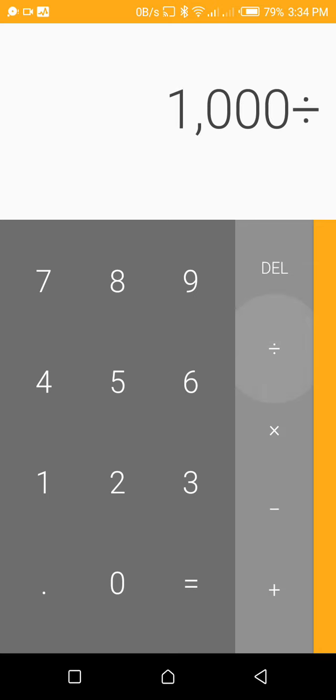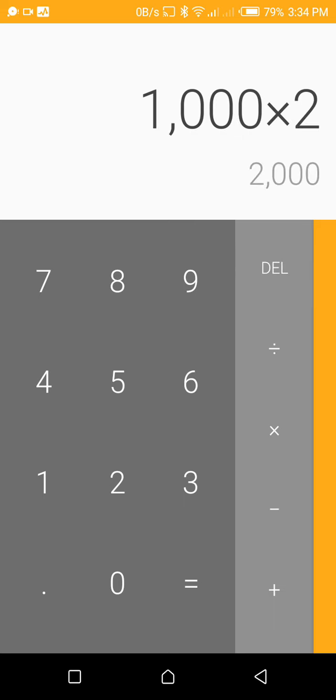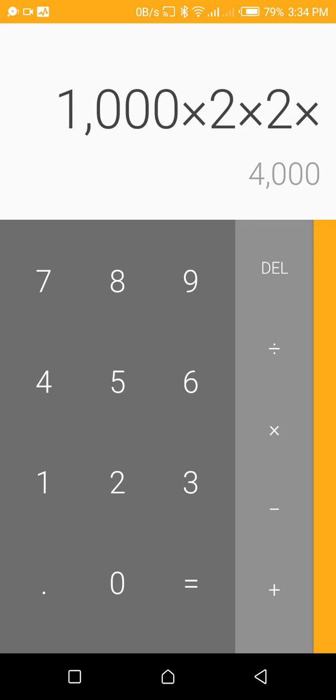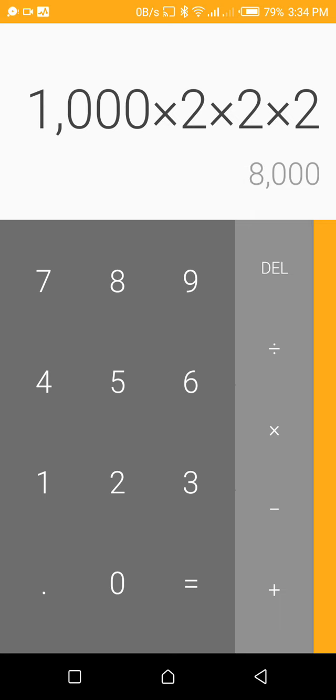Let's check that, guys. So 1,000 times 2 should give us 2,000. This is what you are going to be staking for the next game. You stake 2,000 and it lost. Then the third one, you stake 2,000 multiplied by 2, 4,000, and it lost. We are just assuming here. Then the next one you are going to be staking, let's say, is 8,000, so we multiply by 2. And let's say at this point you won.